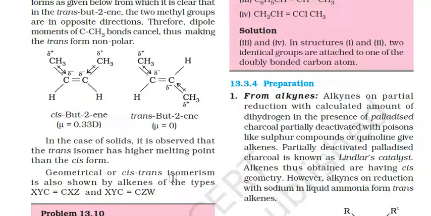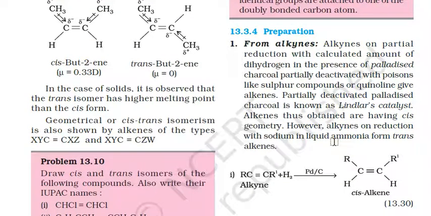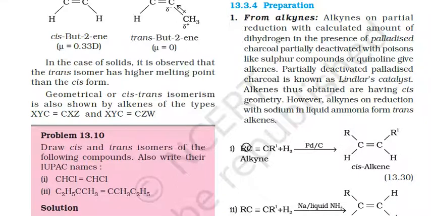Okay. Now the preparation of alkenes. First is from alkynes. When alkynes are hydrogenated in the presence of a catalyst such as palladized charcoal, with palladium, also known as Lindlar's catalyst, then cis alkenes are produced.